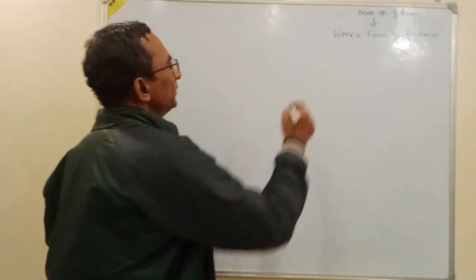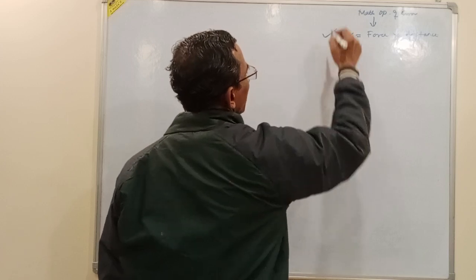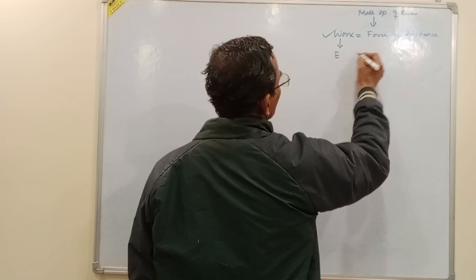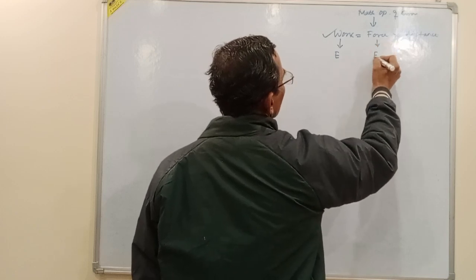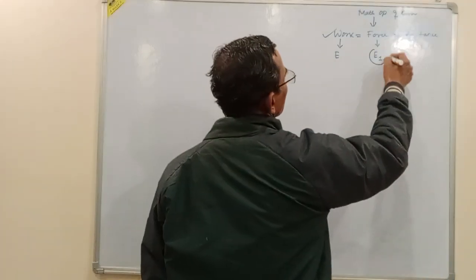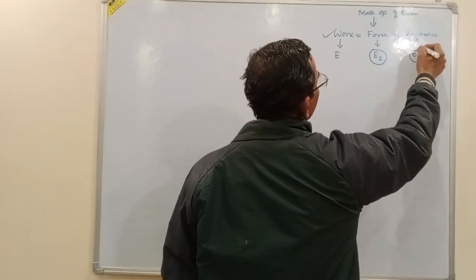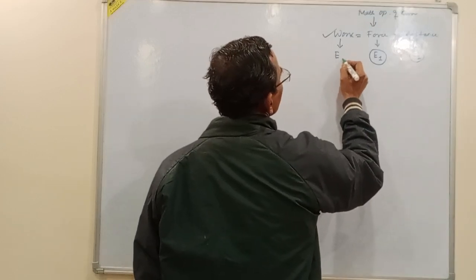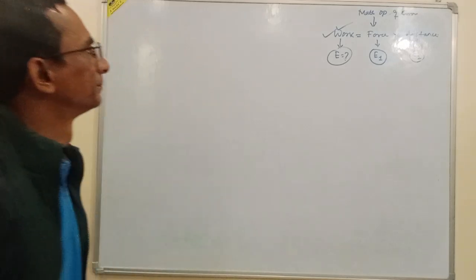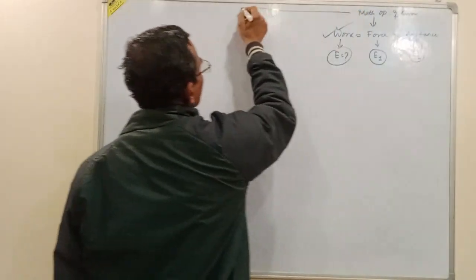When we want to find the error associated with this final quantity, and we know the error of each of these quantities, we can find the error of the final quantity by this method.